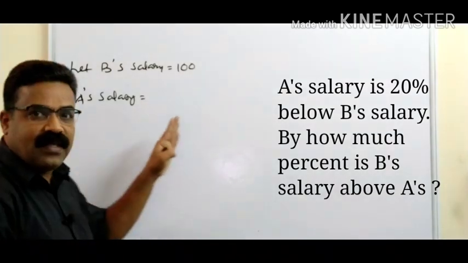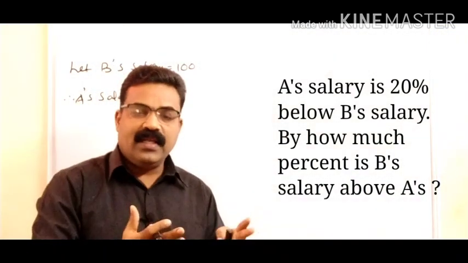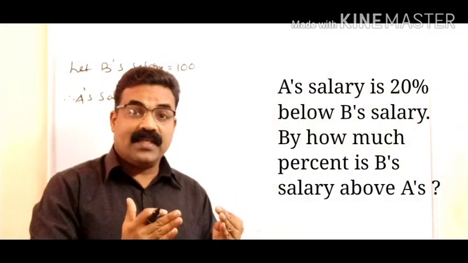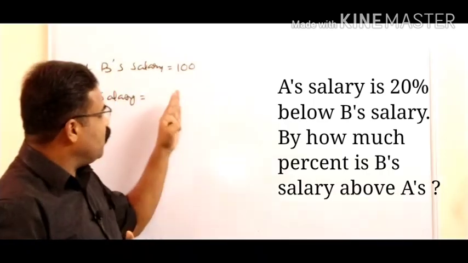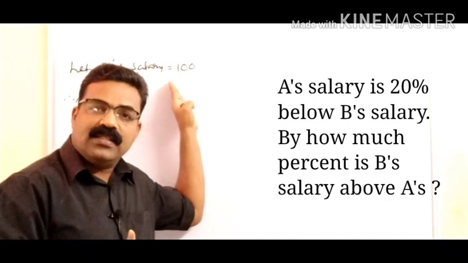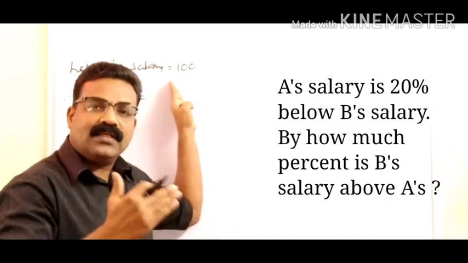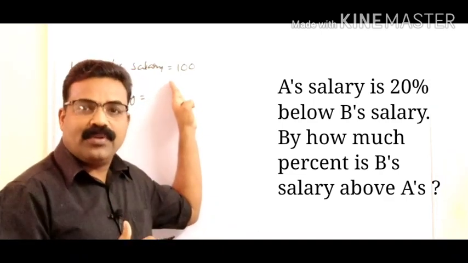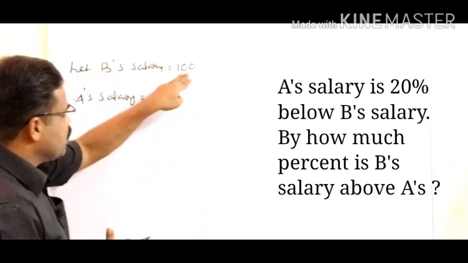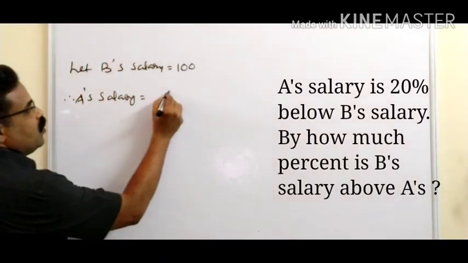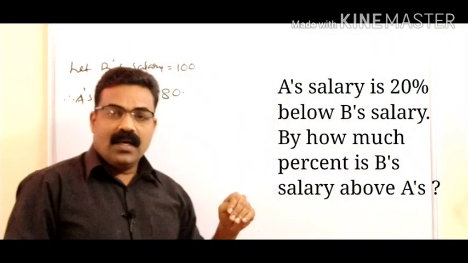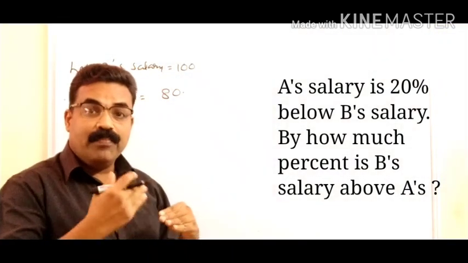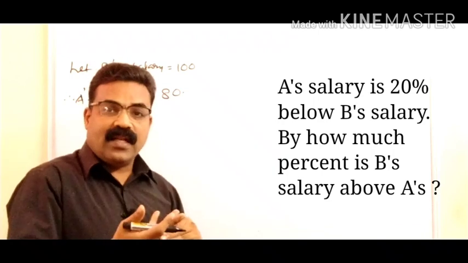Why 20 rupees less than 100? Because it is given in the question that it is 20% less than B's salary. We have supposed that B's salary is 100. So 20% less than 100 means you subtract 20 rupees, and A's salary is equal to 80 rupees. Now the question is, what percentage is B's salary more than A's salary?